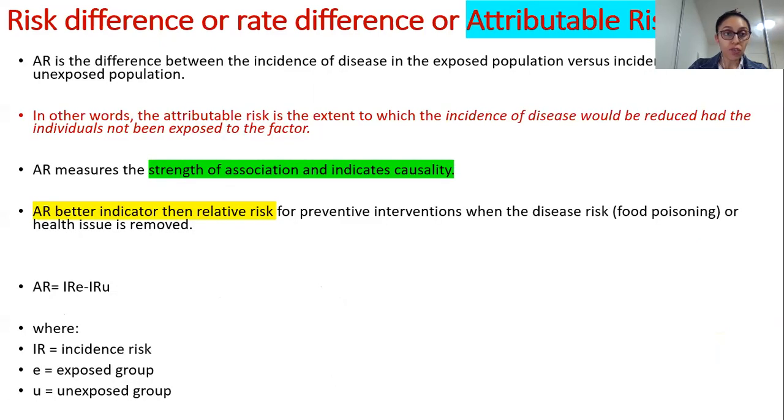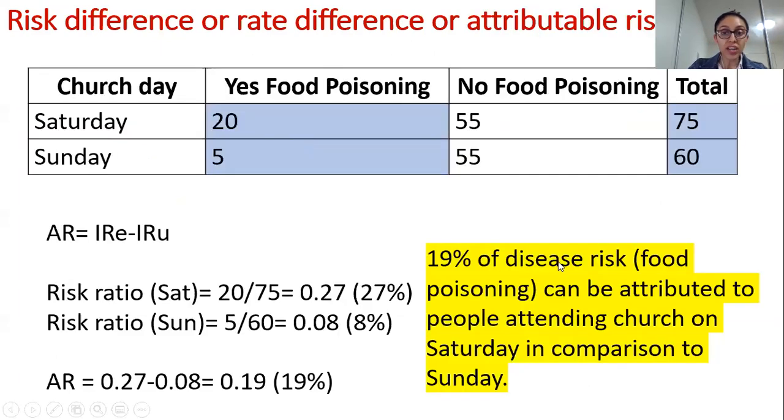So now if we look over here, in other words, attributable risk is the extent to which the incidence of disease would be reduced had the individuals not been exposed to the factor, which is food poisoning. So 19% of the disease risk can be attributed to, meaning 19% of food poisoning cases can be attributed to people attending church on Saturday in comparison to Sunday. This is what it is trying to say.